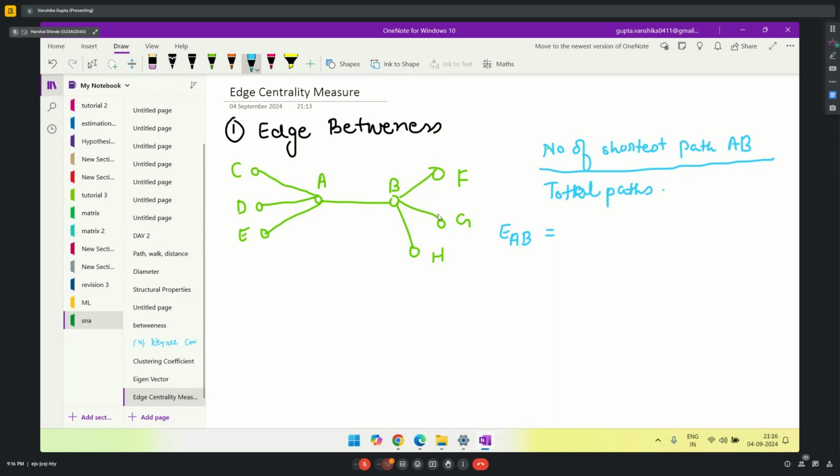Same way D to F, D to G, D to H. E to F, E to G, E to H. So in total I have 9 paths in which AB will come in between. Total paths: one path you can have C to D, C to E, D to E. Like this you can have total, I think, 15 paths. So this is how your edge betweenness can be calculated.